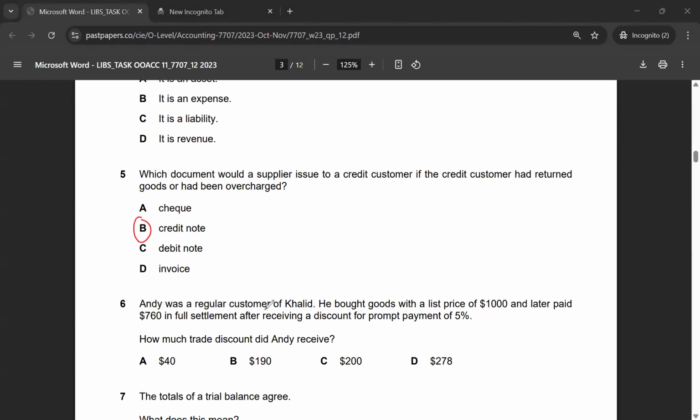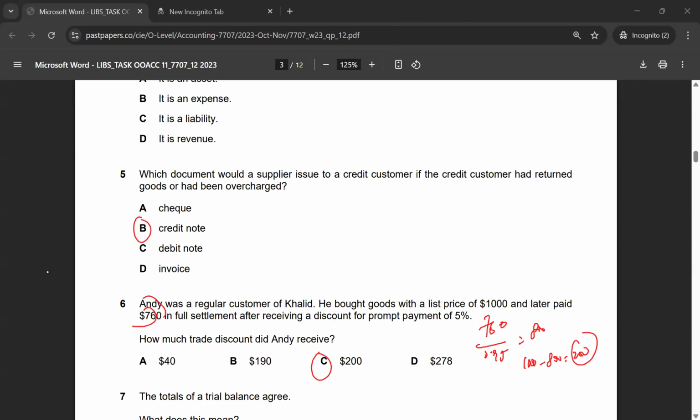Multiple choice 6. Andy was a regular customer of Khalid. He bought goods with a list price of $1,000 and later paid $760 in full settlement after receiving a discount for prompt payment of 5%. How much trade discount did Andy receive? So $760 includes trade discount and the prompt payment discount. So we will divide 760 by 0.95. We will get the price that is with the trade discount, and then we will just take 1,000 minus 800, and that will give me $200 of trade discount that Andy received. So the correct answer for multiple choice 6 would be option C.